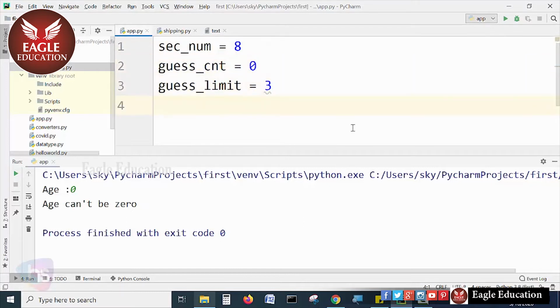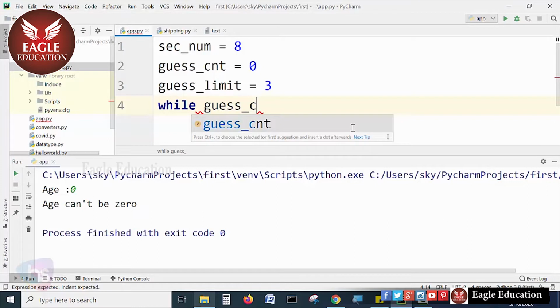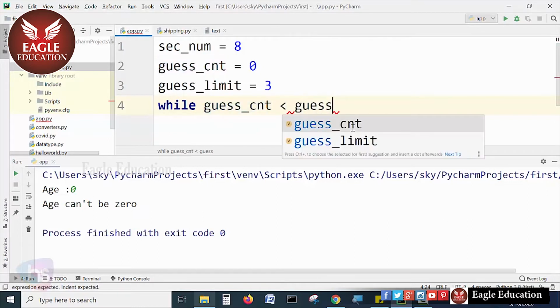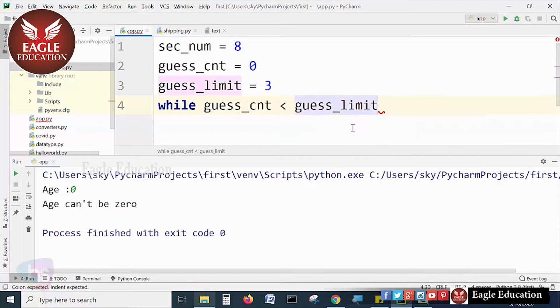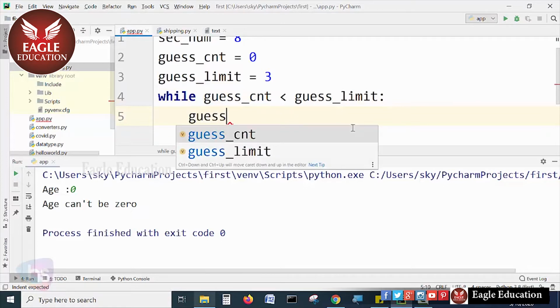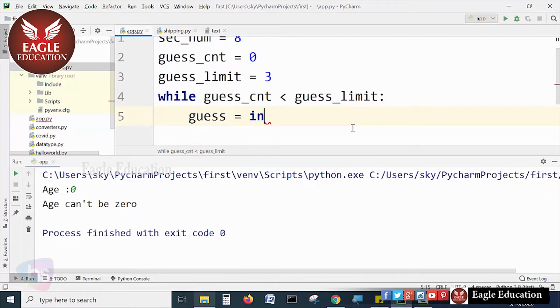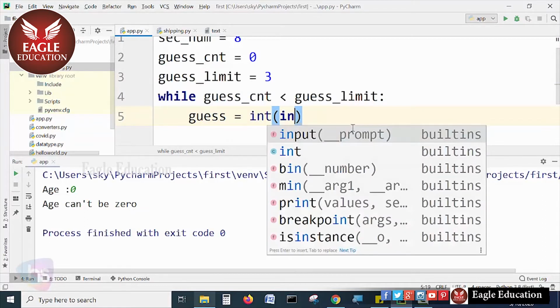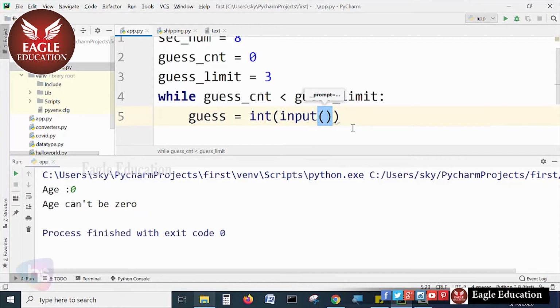While implementing the loop statement, we have to use while guess_count is less than guess_limit. If it is less than the limit, it should run guess equal to int. That is, we are going to take numeric input only. We have to take a numeric number, and you can implement it as you wish, with a digit, or if you want a string, you can.